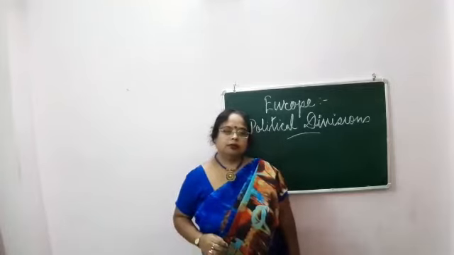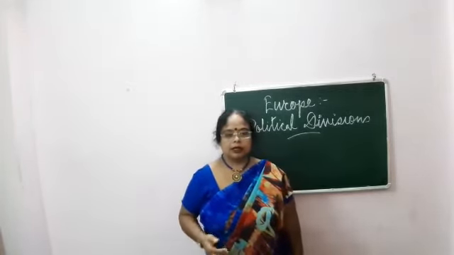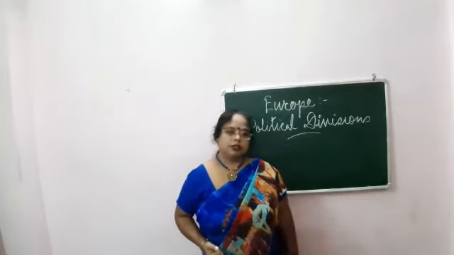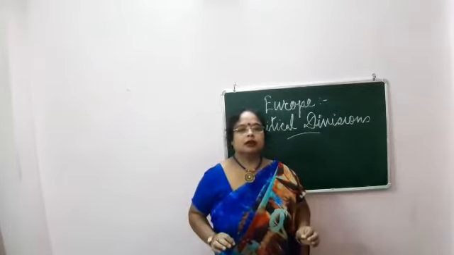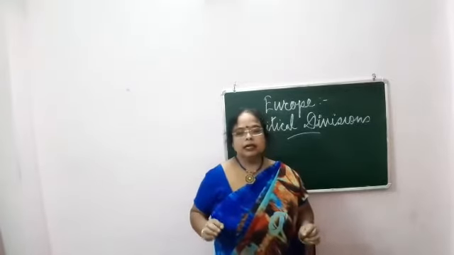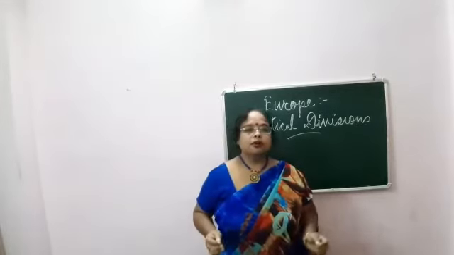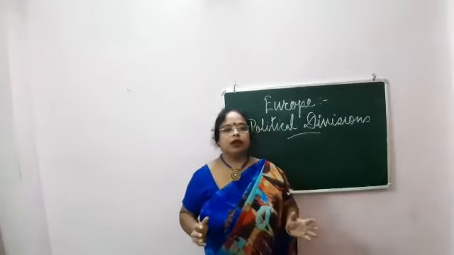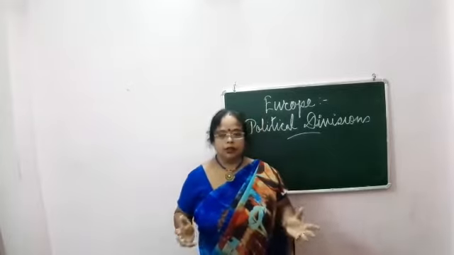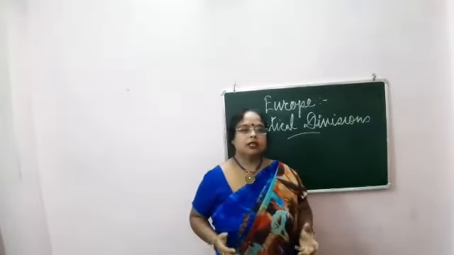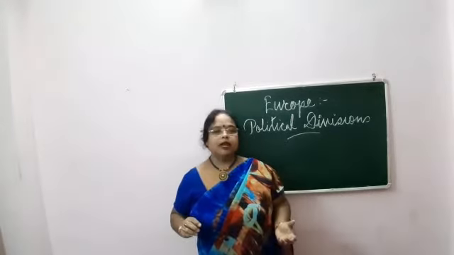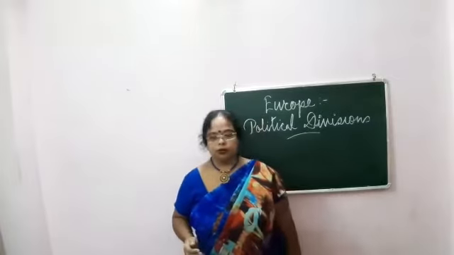Now, political divisions of Europe. The introduction I have already given in my previous video. Directly I am coming to the political divisions. Europe has 50 countries, with Russia being the largest one and Vatican City the smallest one. Most of these countries are grouped together according to their location, physiography or political affiliation. Now these grouped countries are referred to by distinct names. So now let's see the political divisions of Europe.